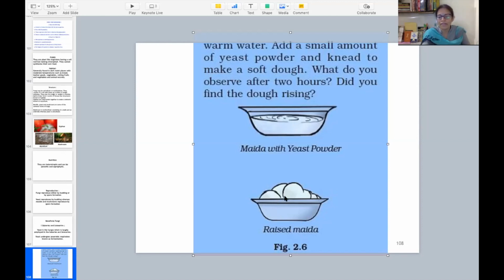The maida will rise. They say, "खमीर उठ गया." Mamma says, "ओहो, आटे में खमीर उठ गया." So this is very good. Otherwise this is a good thing. So ये yeast की वजह से हुआ. अब क्या हुआ? Let us see.